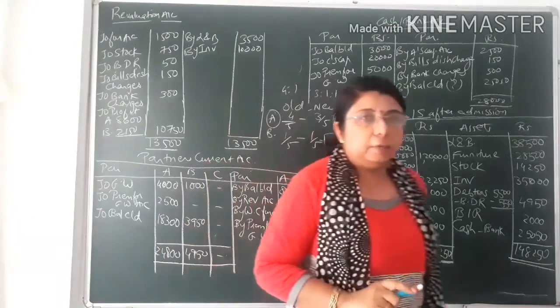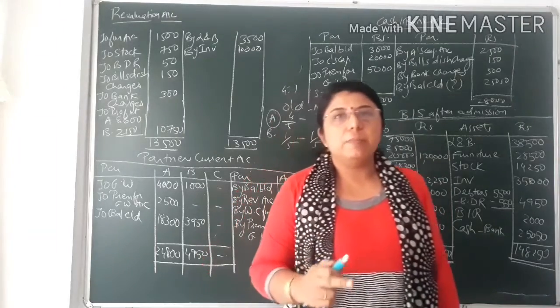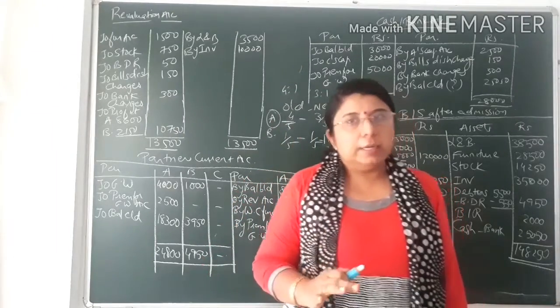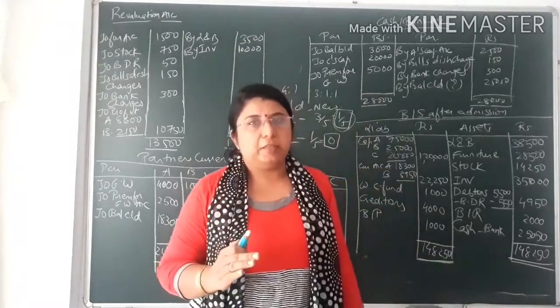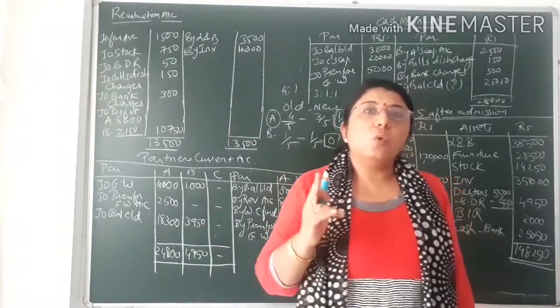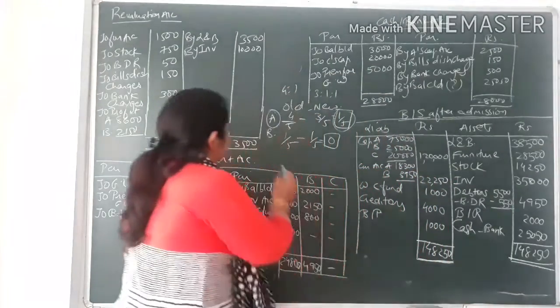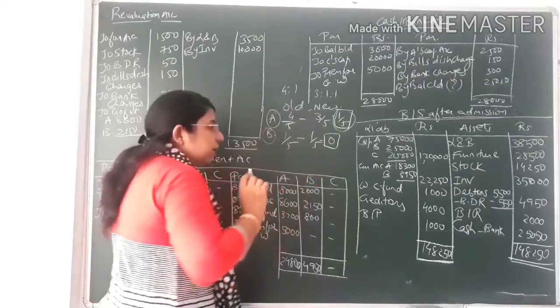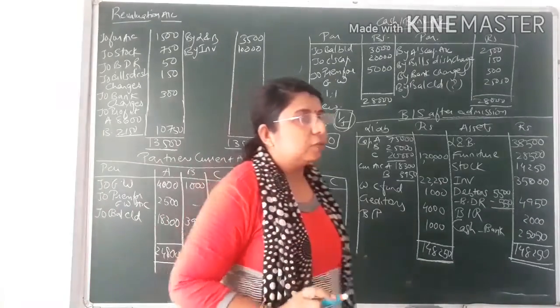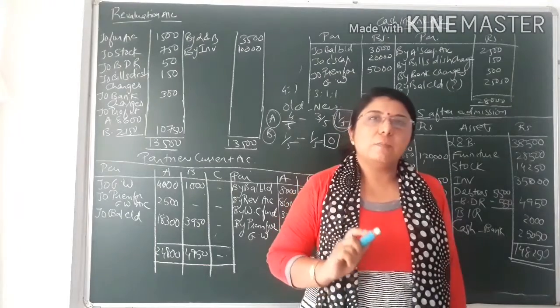So the second entry: first he is bringing the goodwill. That entry we had already done, that is cash account debit to premium for goodwill account credit. Now that goodwill of rupees 5,000 which the new partner is bringing is to be given to only one partner, that is partner A, because partner B is not sacrificing anything. We had already discussed that it is to be distributed in the sacrifice ratio. So only the sacrifice is done by A.